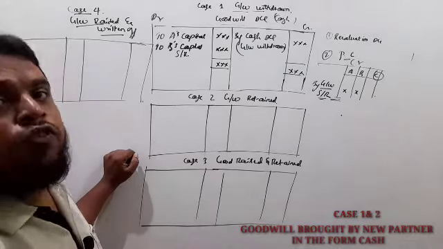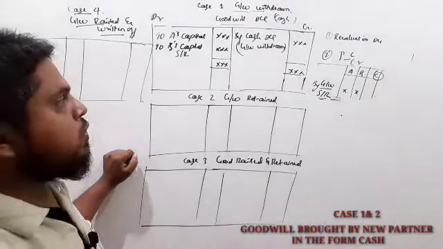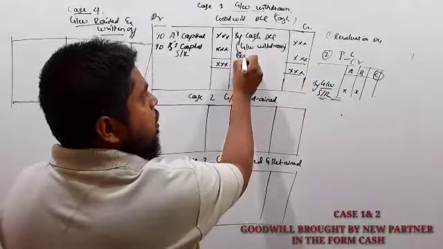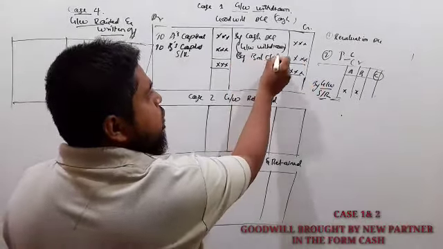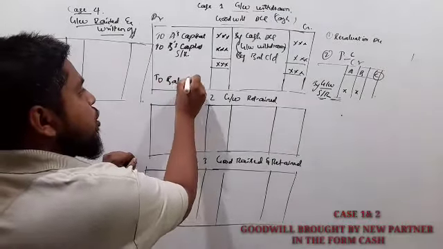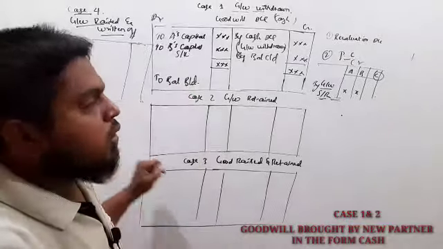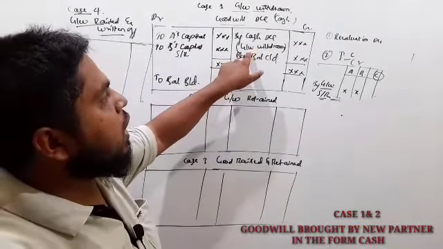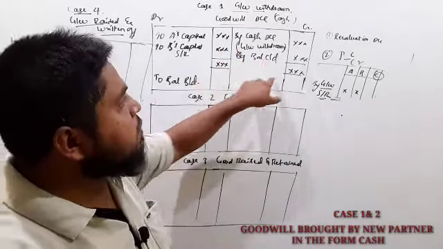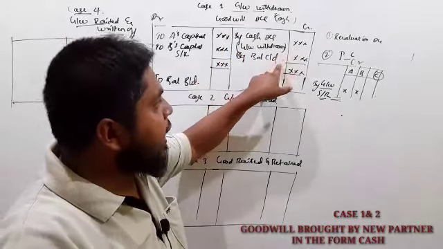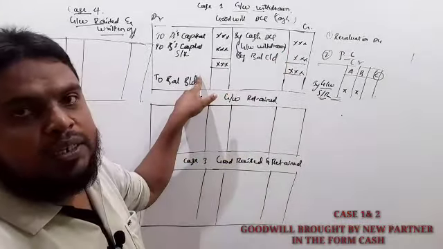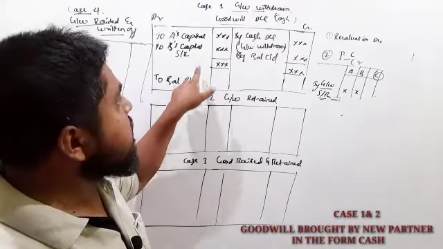If half the amount is withdrawn, that remaining half amount balance we are going to transfer to the balance sheet by balance carried down, so to balance brought down. Suppose half the goodwill is withdrawn by the old partners: debit balance minus credit balance gives half the amount, and the remaining half amount we are going to show in the balance sheet, on the asset side. So this is case 1.